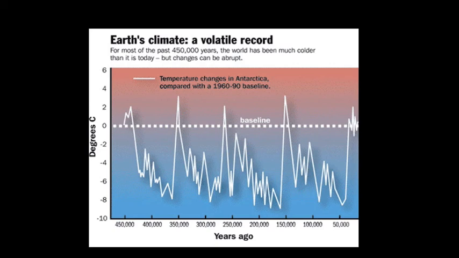So there is no question that we are experiencing a spike in temperature that could be followed by an ice age. The only thing that scientists argue about a little bit is whether we are influencing that. And the majority of scientists feel that yes, human influence is having a great impact on global warming.